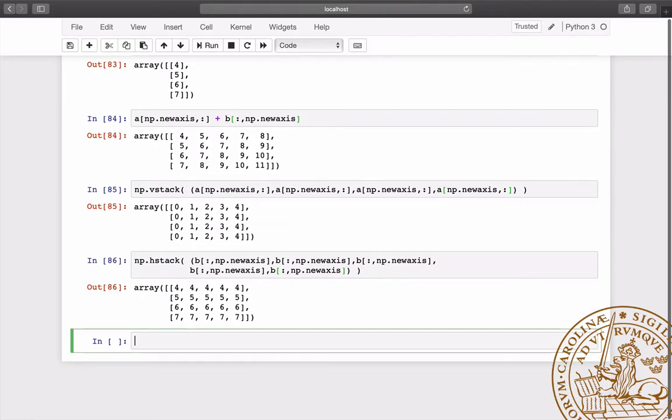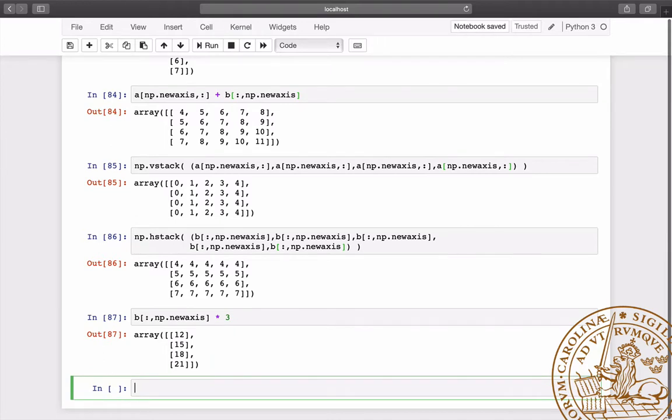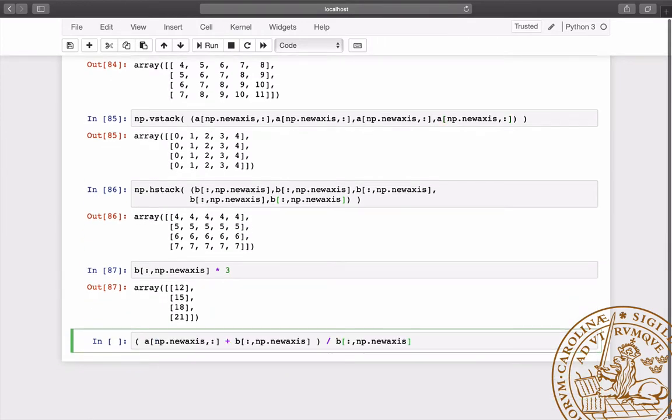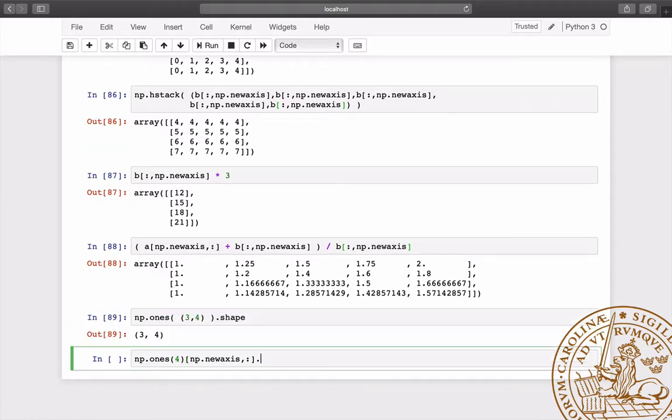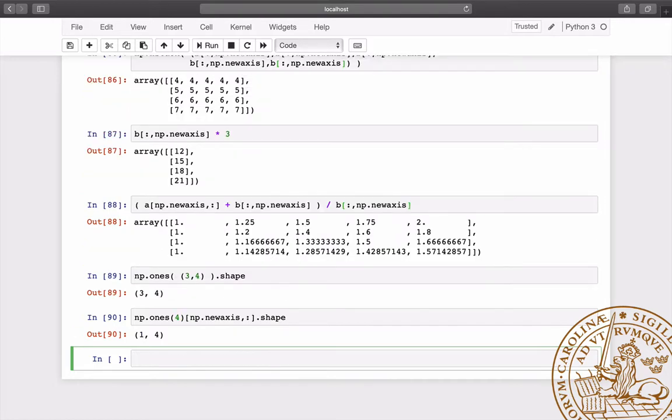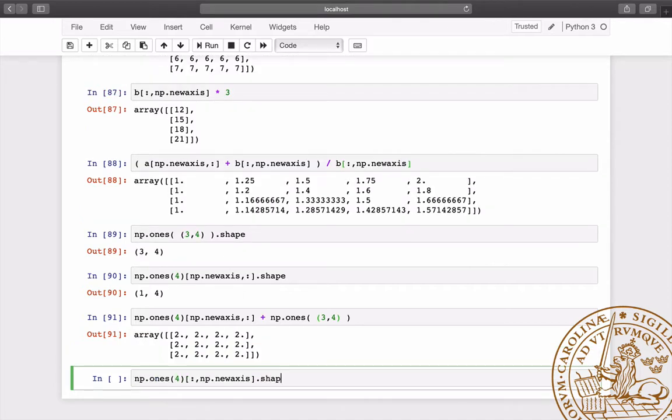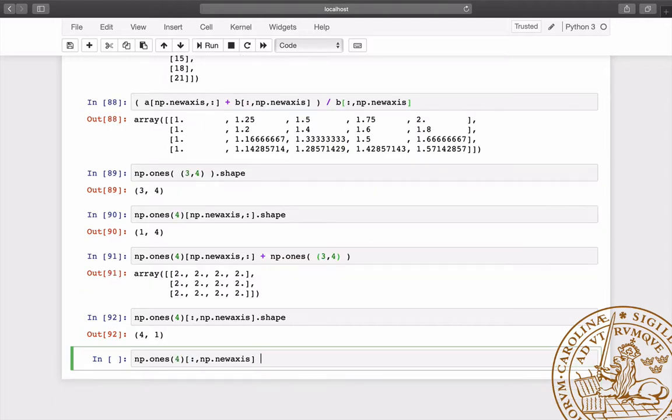This behavior is called broadcasting and applies for all universal functions, for example when we multiply a vector by a single digit or when we divide a matrix by a vector. The operation between a matrix and a vector will succeed if they have a dimension of same shape. Here we see that it is possible to add a row vector of size 4 to a 3 by 4 matrix, whereas we get an error when we try to perform the same operation with the corresponding column vector.